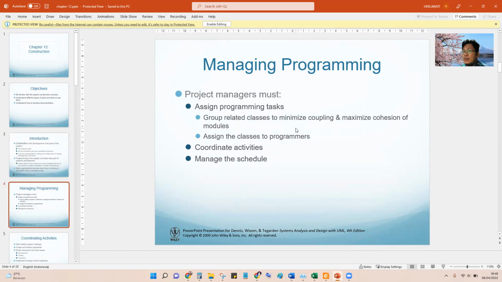Next is managing programming, and the project manager must do this. This is important, because if the project manager does not have the capability to give the tasks, usually there is some module that does not run in time, because there is some coupling or cohesion with other modules.